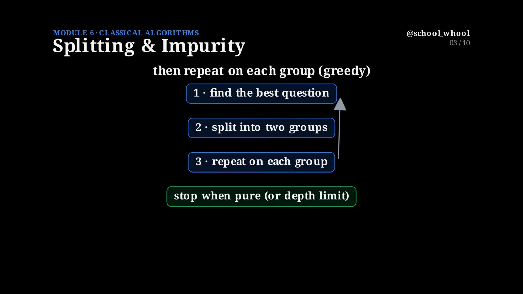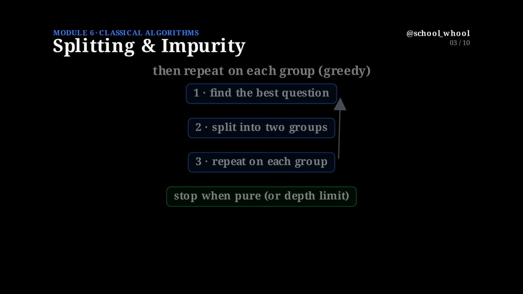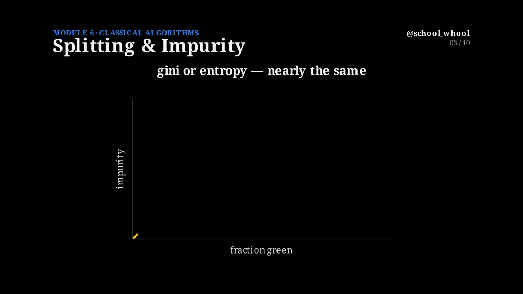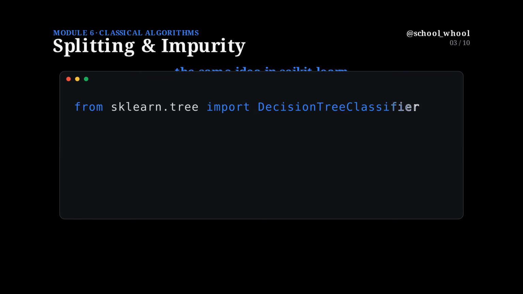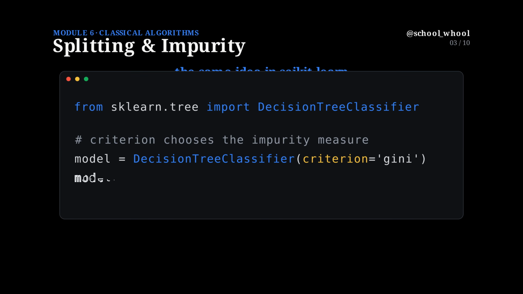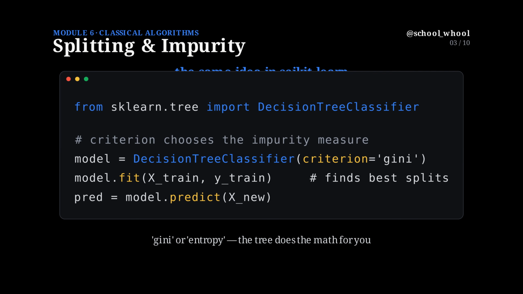One quick note, Gini isn't the only way to measure messiness. There's another popular one called entropy, borrowed from information theory. In practice they give very similar trees, so don't worry about the choice, the idea is the same. In scikit-learn, this is just one setting. The criterion picks which impurity measure to use, Gini or entropy. Everything else is the same fit and predict as before. The tree handles all the splitting math for you.